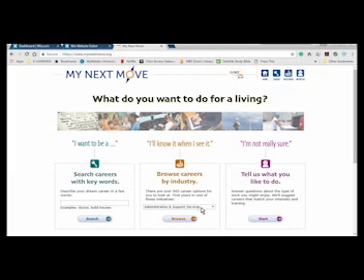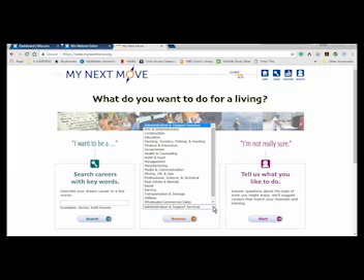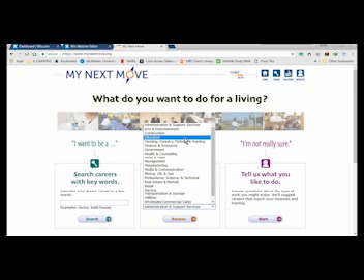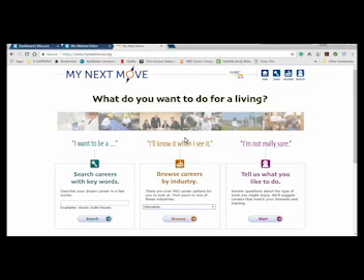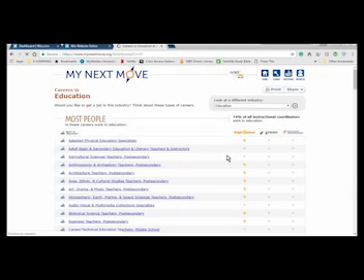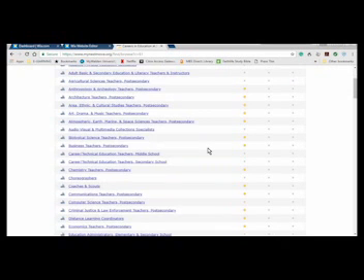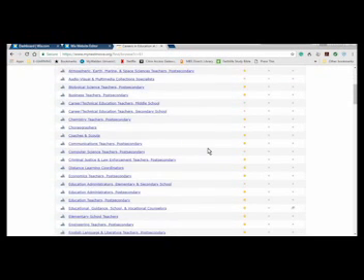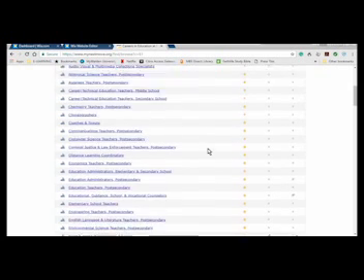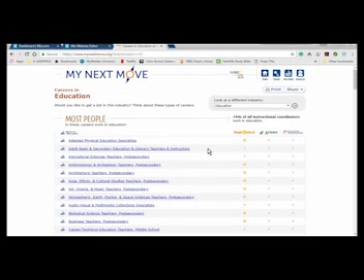Let's return to our home screen to check out another search option. Under the Career Industry section, you can click on the box to review a list of business areas. For example, we'll select Education. Browse. Again, we receive a list of specific careers associated, in this case, with education. Let's continue with our last search option. Let's click on Start.